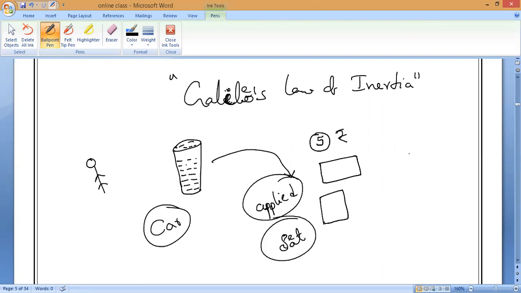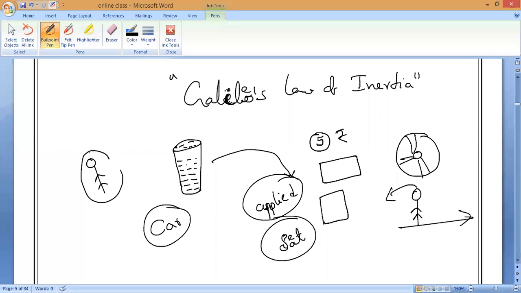Yes, that is what. Even during accidents, why will a driver hit the steering? We will move in the forward direction. Same way, when you are standing on the bus and suddenly the bus driver starts the bus, you will fall in the backward direction. Yes or no, guys? You might have noticed it. If not, next time you need to board the bus and experiment on your own. You have to get the experience.